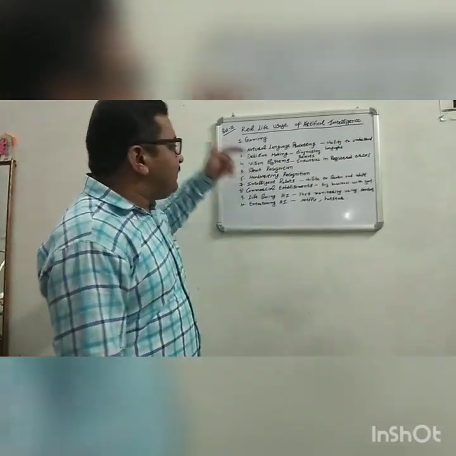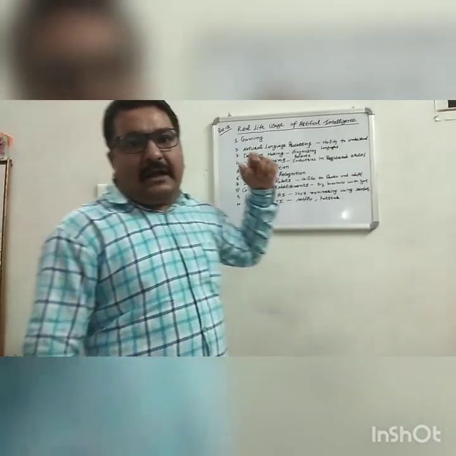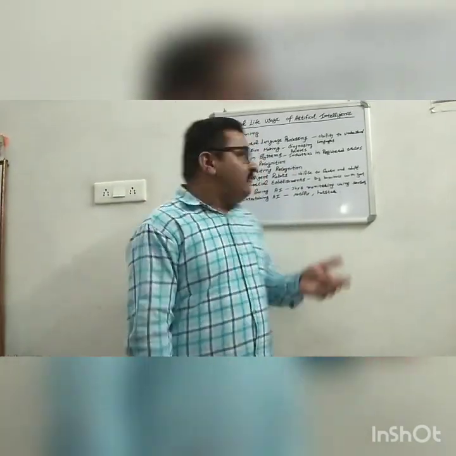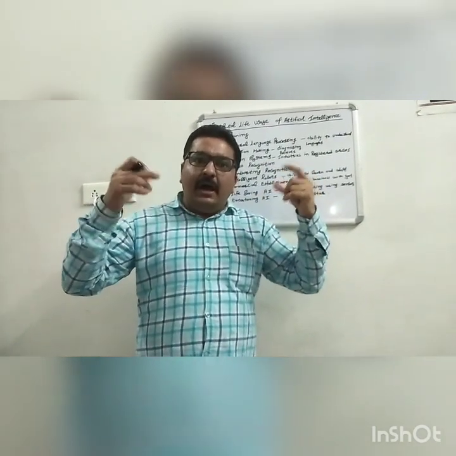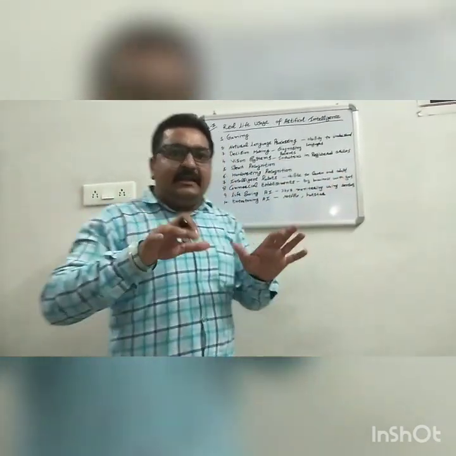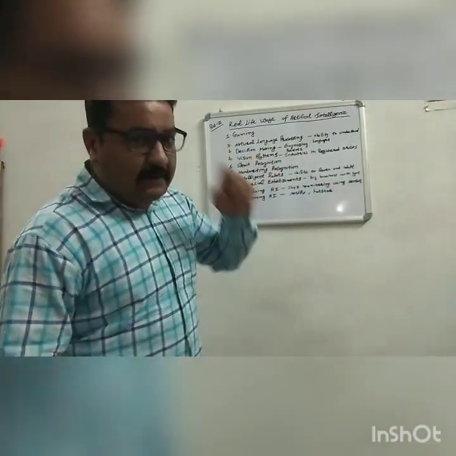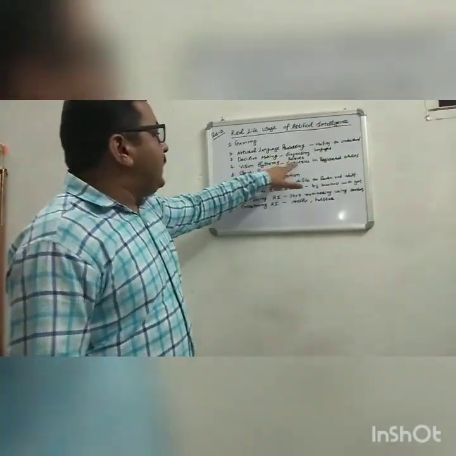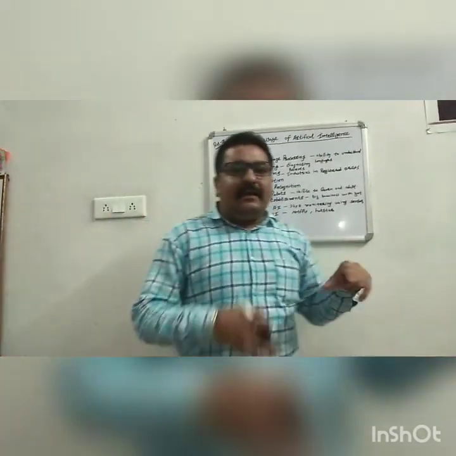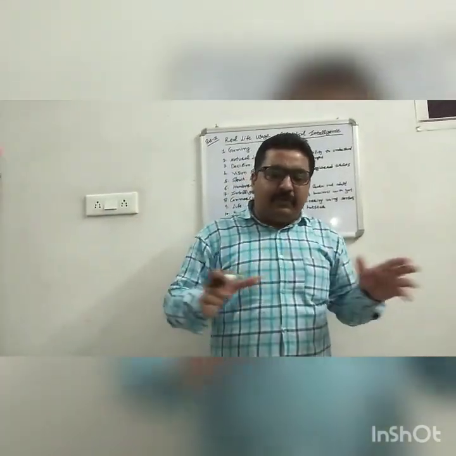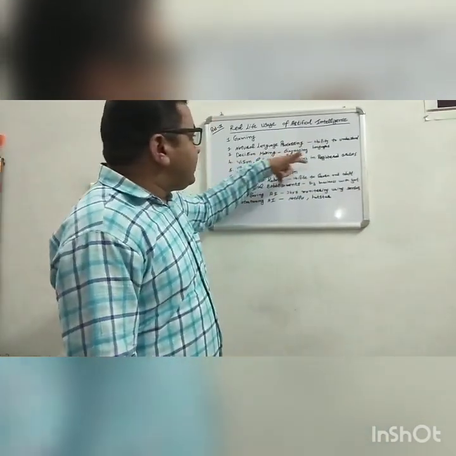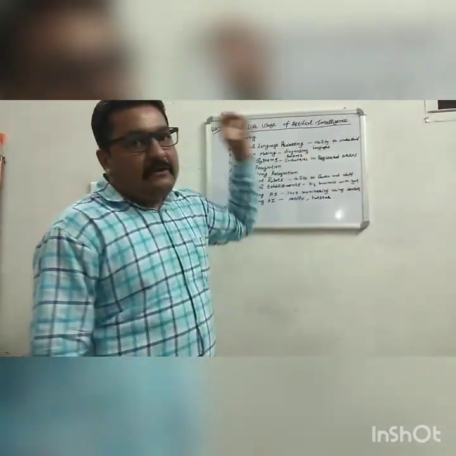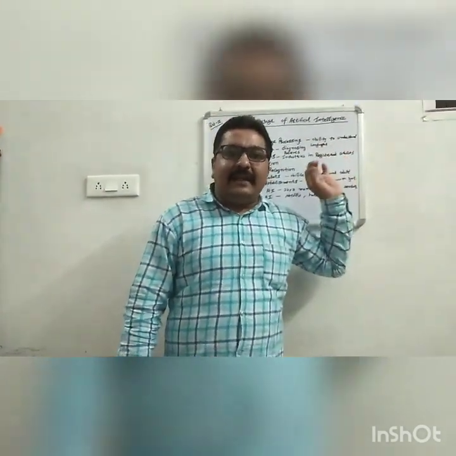The next one is the vision system. This vision system is very important in day-to-day life. Vision is the view. How can we view a thing, how can we view reality in this world? The vision system introduces industries in registered areas. Whenever we have to start an industry or a business, it has to be approved by the government. So industries should be in a registered area. This is known as a vision system.